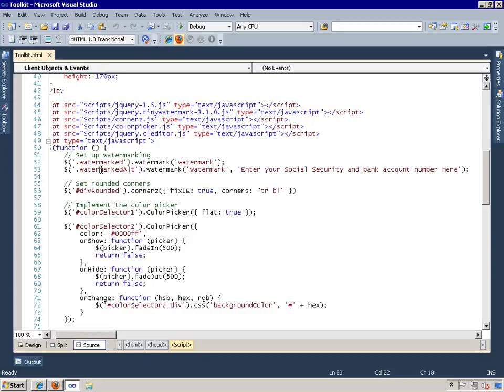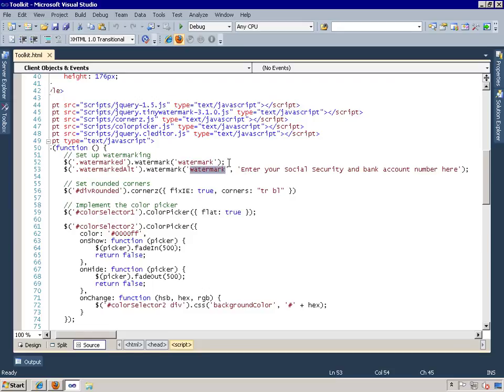So here's where I gave that 3rd text element a different class name, because I needed to specify both the watermark style as well as programmatically the watermark text. So these are just 2 different ways of doing the same thing. In general, on a single page, you'll want to pick one and stick with it.